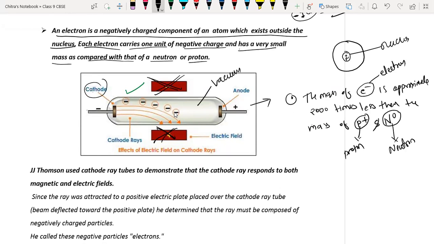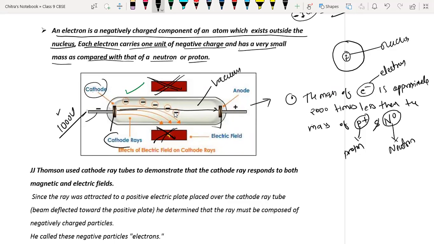Okay, and he supplied a current of more than 10,000 volts. He created a potential difference between that point and that point of about 1000 volts, and in a dark room he saw that the light ray was starting from the cathode and moving toward the anode. So he explains that the light is emerging from the cathode, that's why he named it the cathode ray.